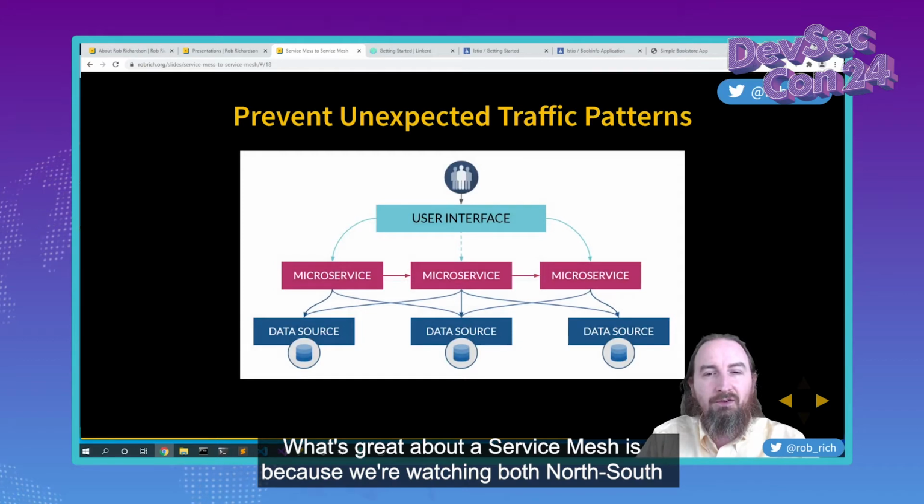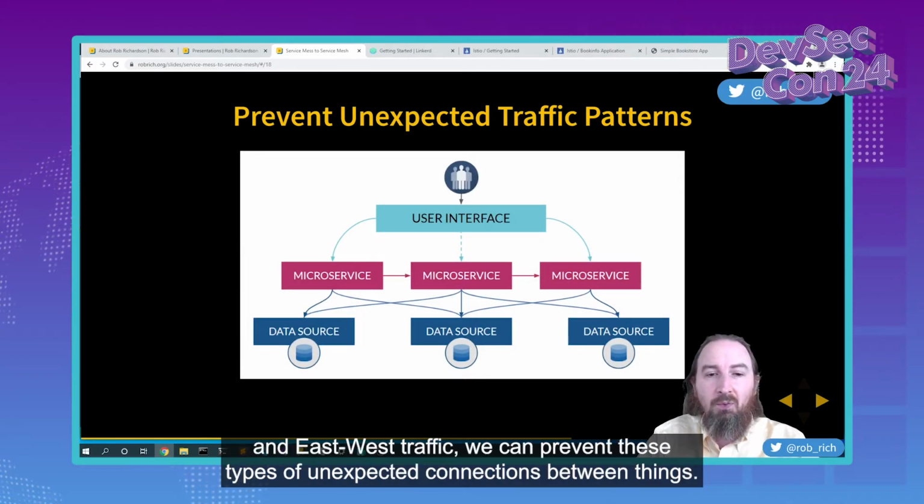What's great about a service mesh is because we're watching both north-south and east-west traffic, we can prevent these types of unexpected connections between things.